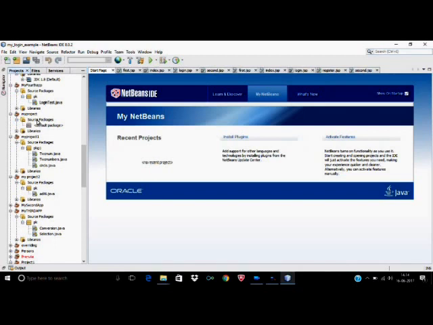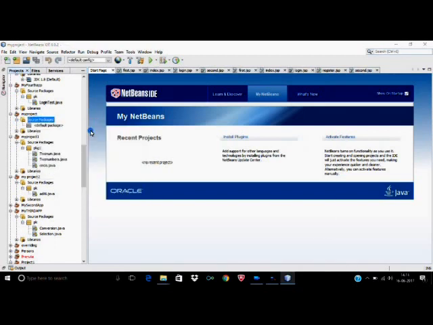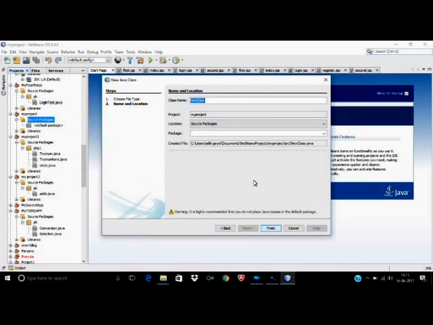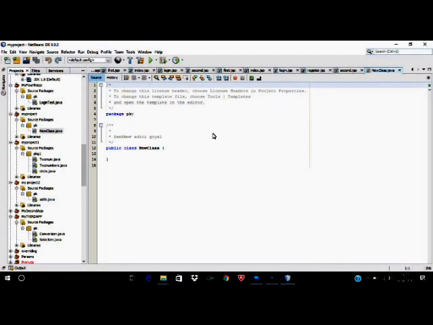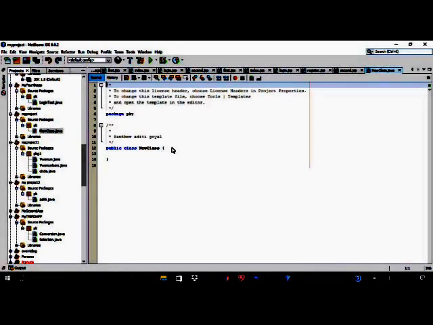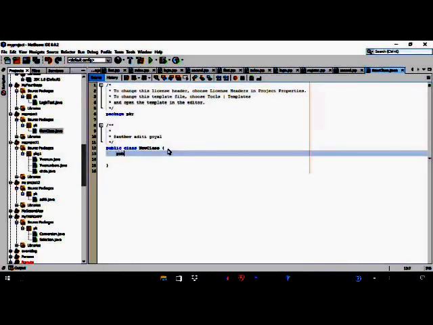You have to right click on source packages, then new, then Java class. You have to give the name of your class. I am writing new class and you have to give the name of the package, for example pk, then click on finish. You will get this type of folder. Then I will code something for you just to give you an example.